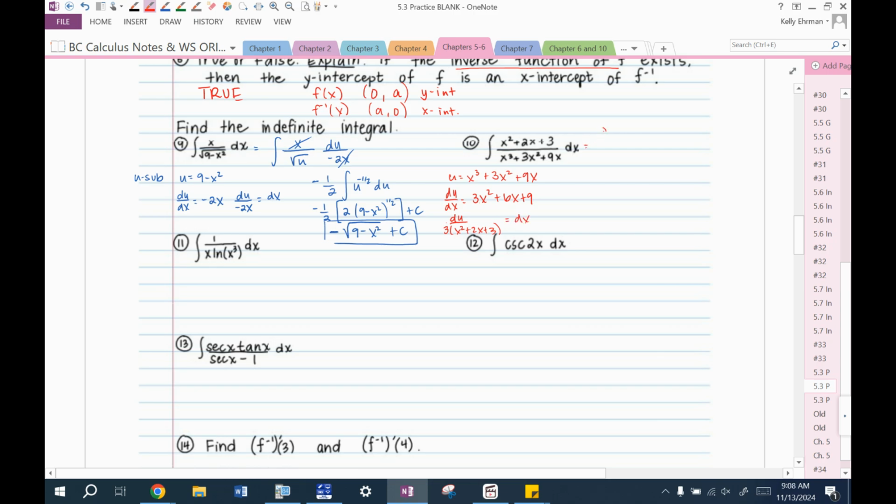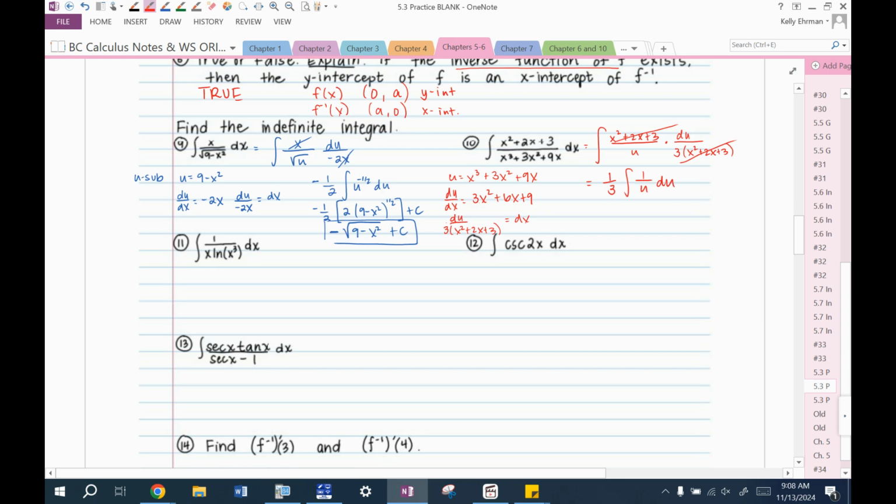So when we rewrite this, x squared plus 2x plus 3 is up there on top. The bottom was made into u. dx is du divided by 3 times x squared plus 2x plus 3. Now, if you don't have to show all of this work, I would love for you to get to a place where you can just not have to do all this rearranging and solving and just get it to 1/3 times the integral of 1 over u du. Saves you writing and a little bit of time.